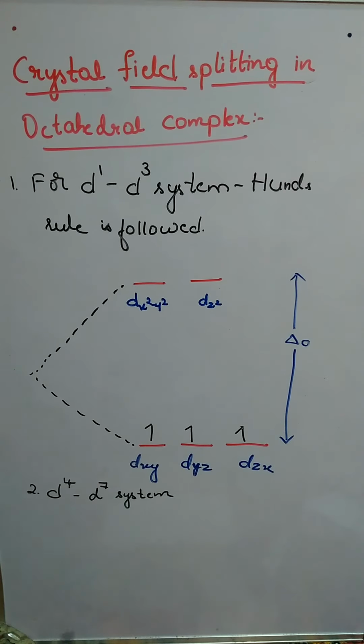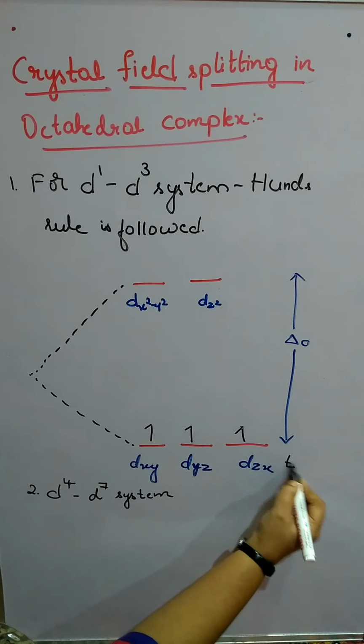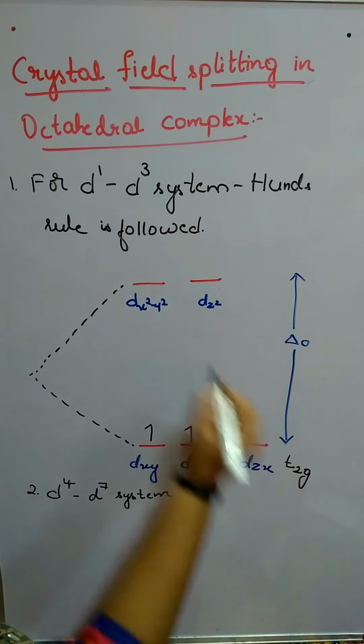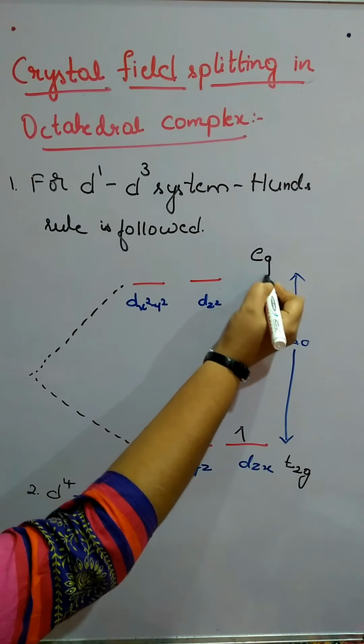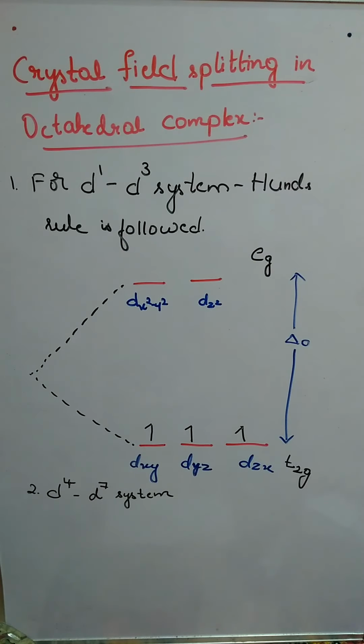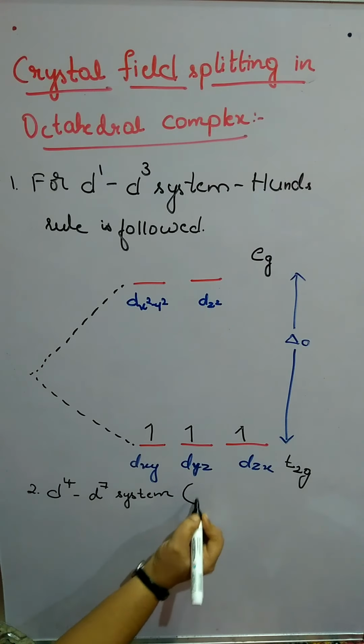Next, we know that these are called the t2g set, and these are the eg set. So for the d4 to d7 system, there are 2 possibilities.